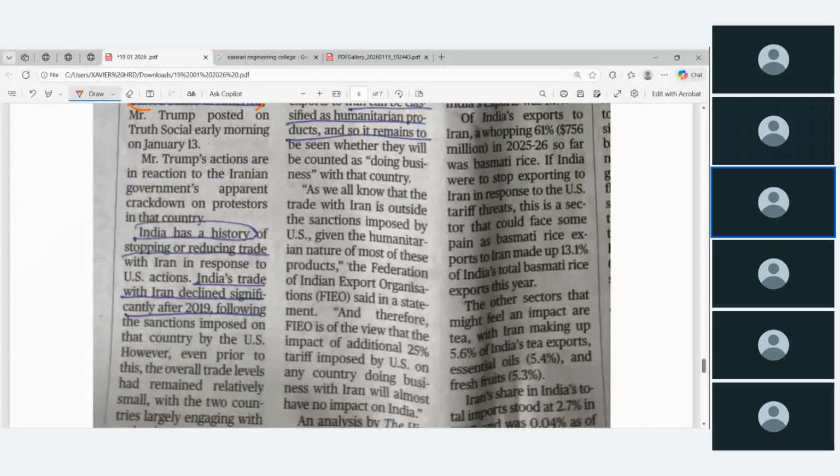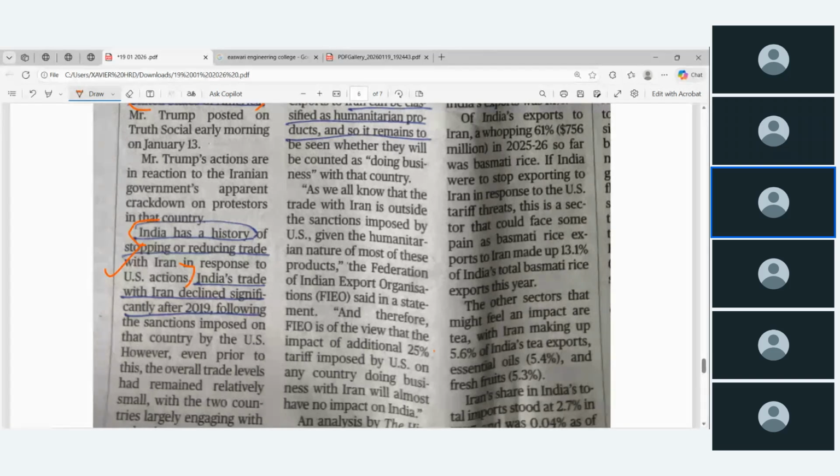So India has a history of stopping or reducing trade with Iran in response to US action. இது ஒரு shameful statement. இதை நம்ம பெருமையா சொல்ல முடியாது. India has a history of stopping. நமக்கு வரலாறு இருக்கு reducing trade. That I have to stop my own.